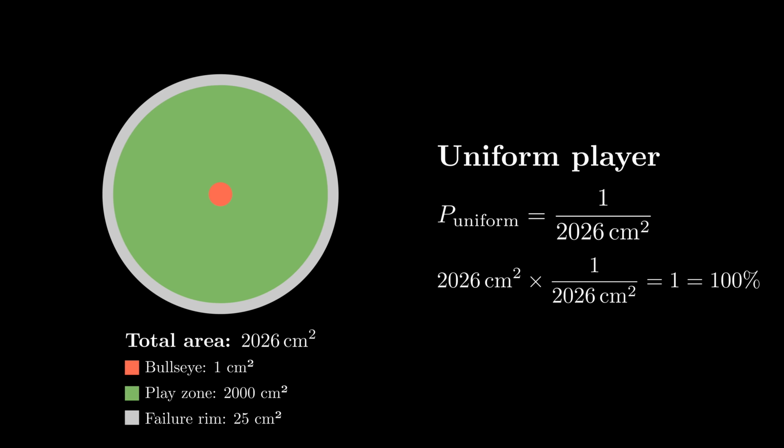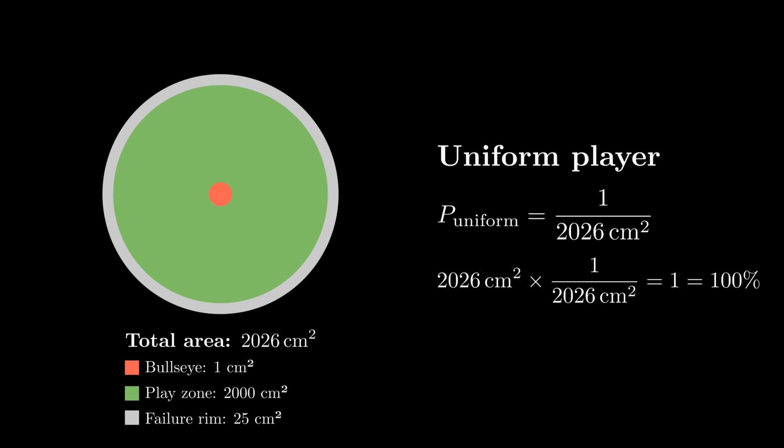Assuming a genuinely random throw and a semi-random area of 2026 square centimeters, a uniform player is going to have a chance of hitting each point of simply the inverse of that, that is, 1 divided by 2026 square centimeters. And multiplying this by the original area gives us exactly 1, or 100% back. You can think of this as taking the dart throw as a single event, a single point, and then exploding its probability and associating an infinitesimal piece of that with each lattice point for the dartboard.